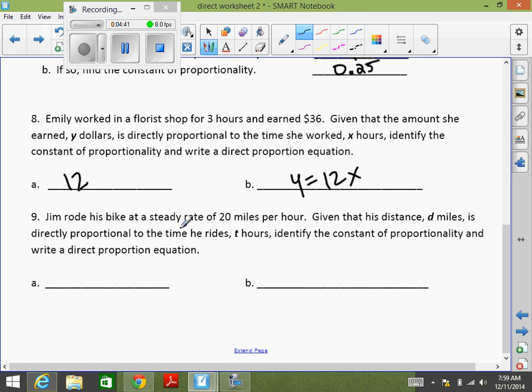Okay, the next one. Jim rode his bike at a steady rate of 20 miles per hour. Given that his distance, d miles, is directly proportional to the time he rides, t hours, identify the constant and write the equation. So what's the constant this time? 20, good. What's the equation? d equals 20t. Good job. Fabulous.